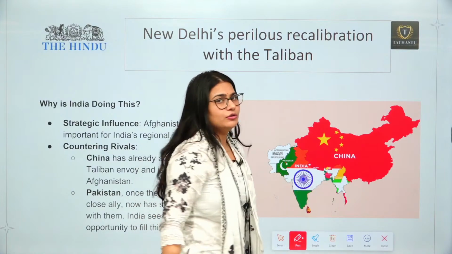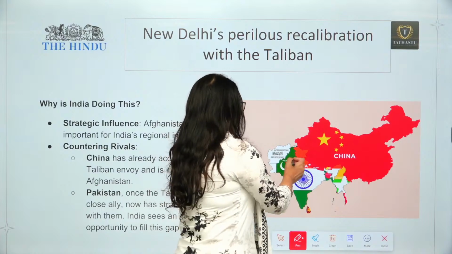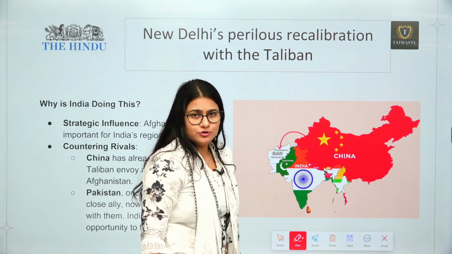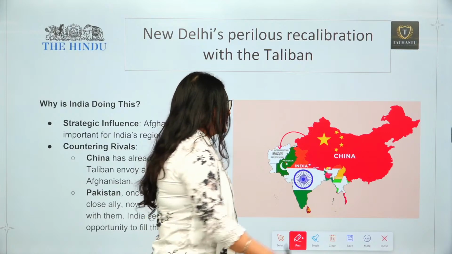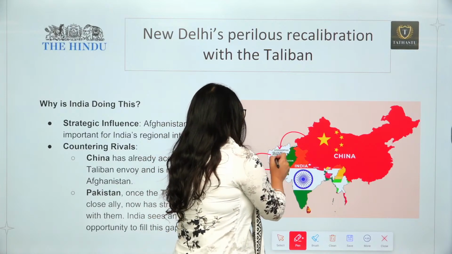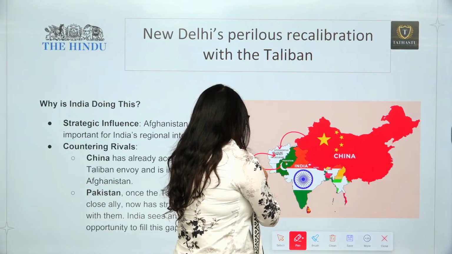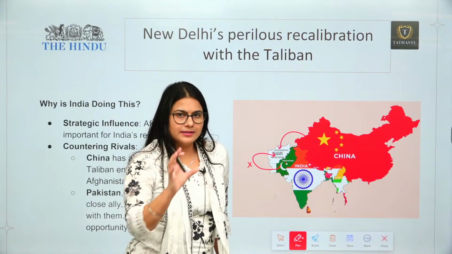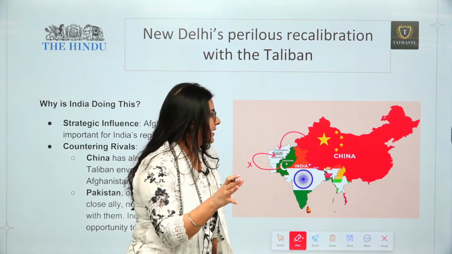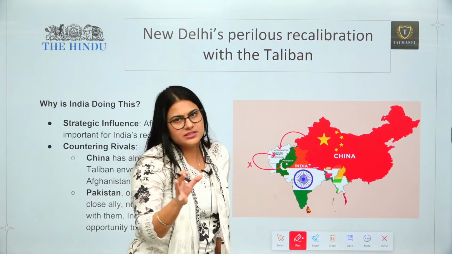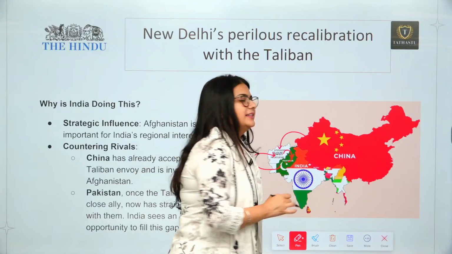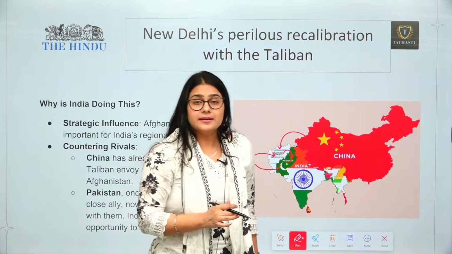With China also, we have issues. And we all know that China is very much interested in Afghanistan. So there is always a presence of China. Other than that, Pakistan right now is not on very good terms with Afghanistan. Obviously, Pakistan and Afghanistan had good relations in the past, but they were always fighting over this thing also, because sometimes Pakistan accused Afghanistan of sponsoring terrorism in Pakistan.